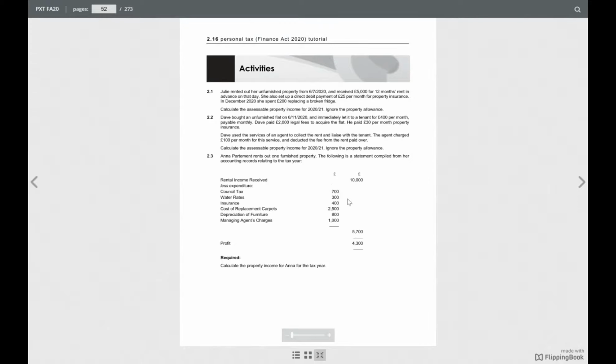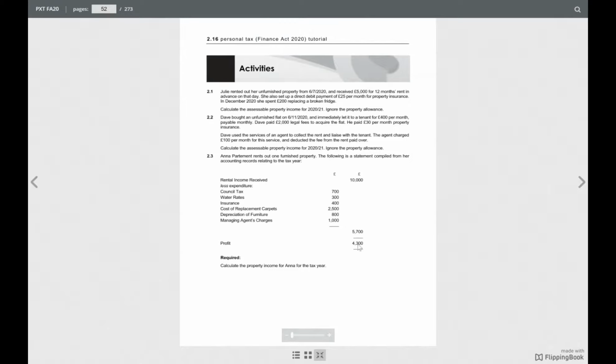So council tax 700, plus water rates 300, plus insurance 400, plus cost of replacement carpet. Yeah, we can add that, 2,500. We don't put the depreciation, and we put 1,000 managing agents charges. Exactly. Which is 4,900.